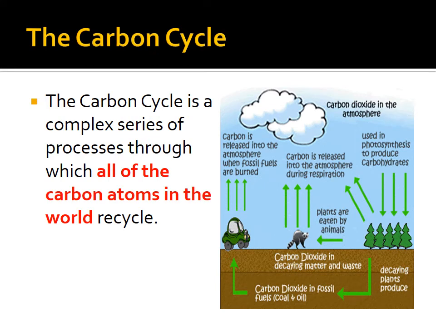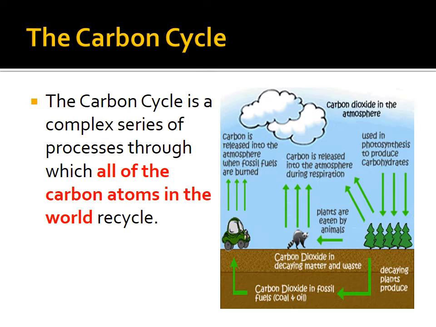The carbon cycle is a complex series of processes in which all carbon atoms in the world recycle. So let's look at the trees on the far right hand side. Notice that we have arrows going to the tree. That's because trees and all plants go through photosynthesis. In photosynthesis, carbon dioxide is taken out of the air and it goes into the tree or the plant, and the plant or the tree will take that carbon and make glucose, C6H12O6. It's the sugar.